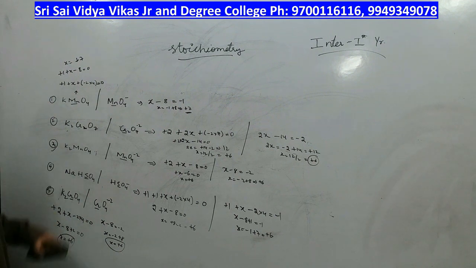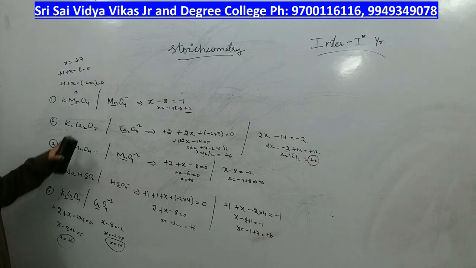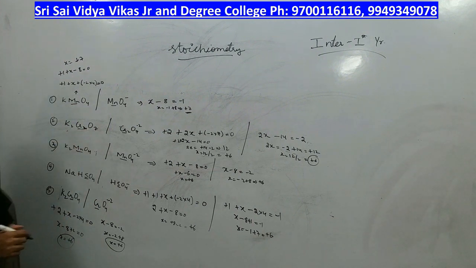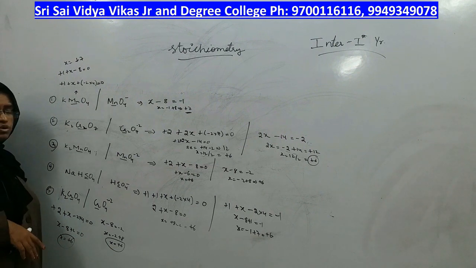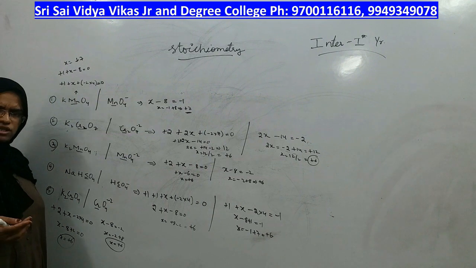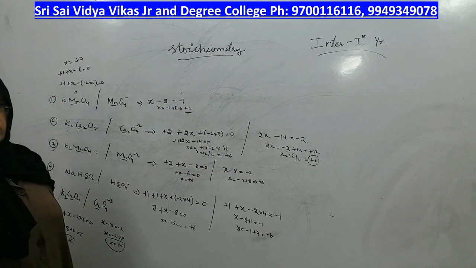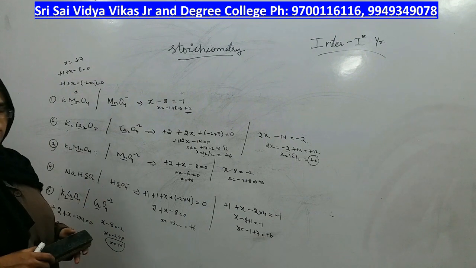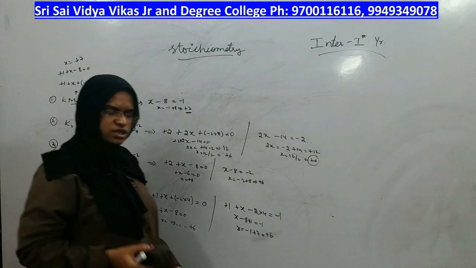If you know the oxidation states of the underlined metal, then only you can easily find out what is oxidation reaction and what is reduction reaction. If you are not able to distinguish oxidation states, you cannot find out who is undergoing oxidation and who is undergoing reduction. If you cannot find that out, you cannot even balance the equations, right? So this is very important for us. Please note this down, then we will move forward.